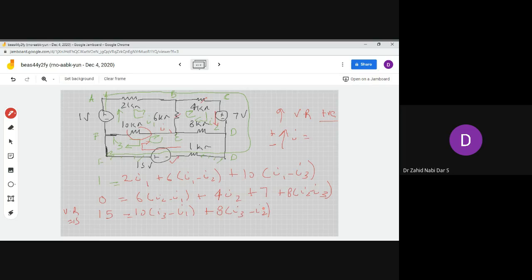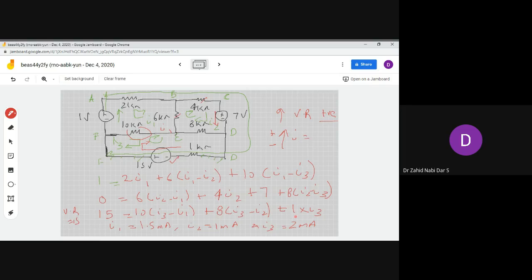And the last thing here is 1 into I3. If you solve these three equations, you will get the values of I1, I2 and I3. This is very simple. You use Cramer's rule, or you can use a calculator, whatever technique. I1 is 1 milliampere, I2 is 1 milliampere, and I3 is equal to 2 milliamps.